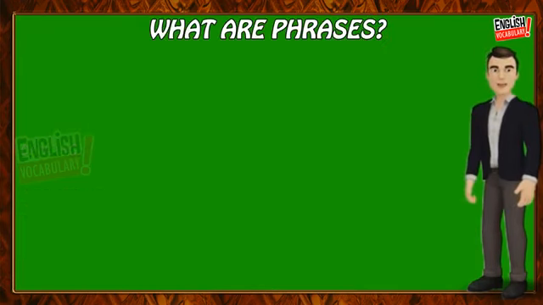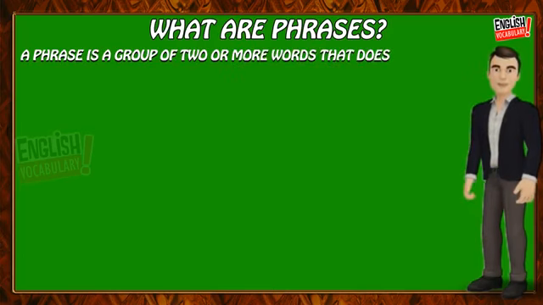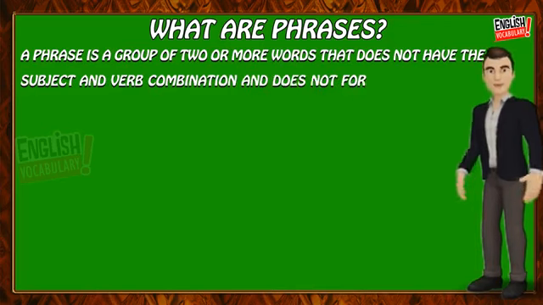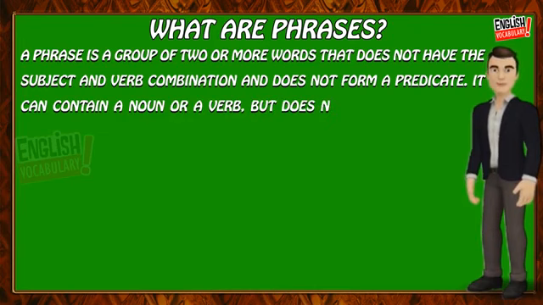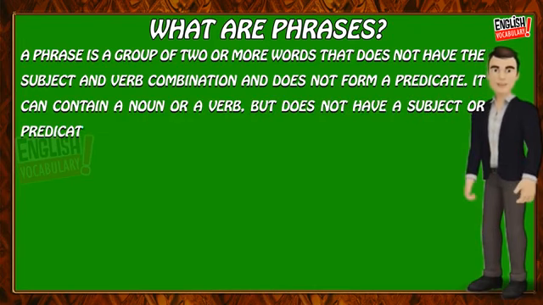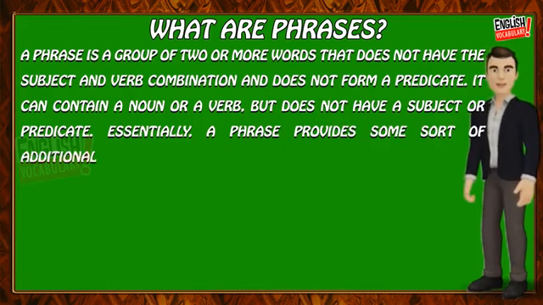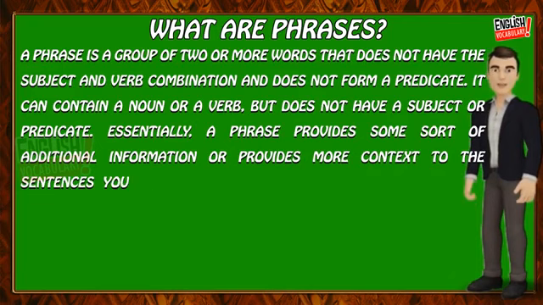What are phrases? A phrase is a group of 2 or more words that does not have the subject and verb combination and does not form a predicate. It can contain a noun or a verb, but does not have a subject or predicate. Essentially, a phrase provides some sort of additional information or provides more context to the sentences you write. A phrase can never stand alone as a sentence.